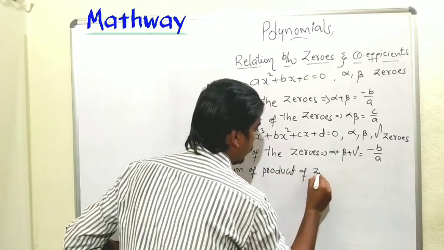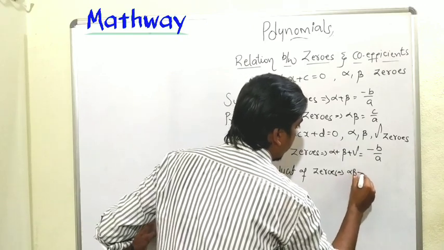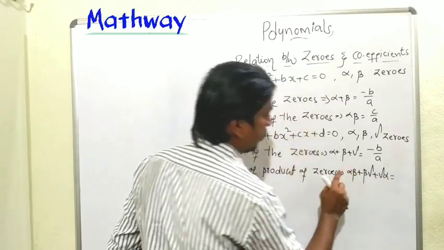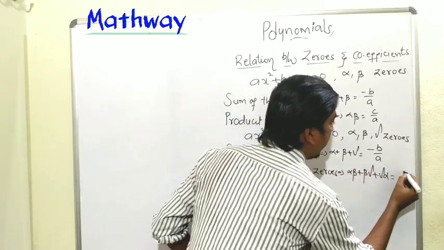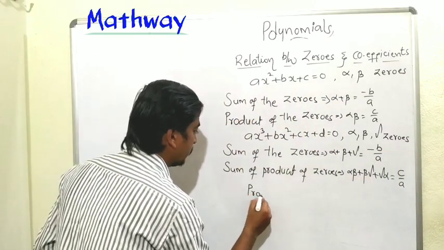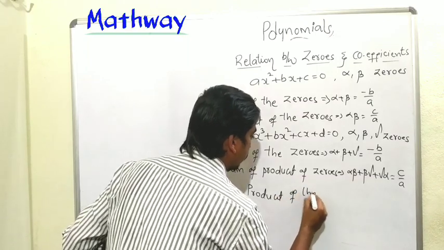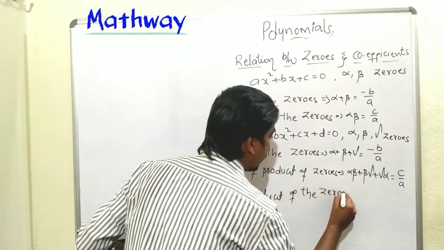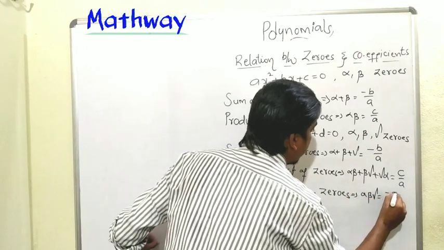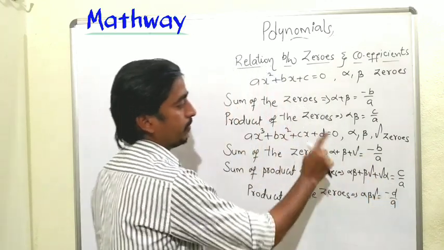It means alpha beta plus beta gamma plus gamma alpha. Sum of product of the zeros is c by a. Next, product of the zeros, that is alpha into beta into gamma, is minus d by a. Minus b by a, c by a, minus d by a, with signs minus, plus, minus.